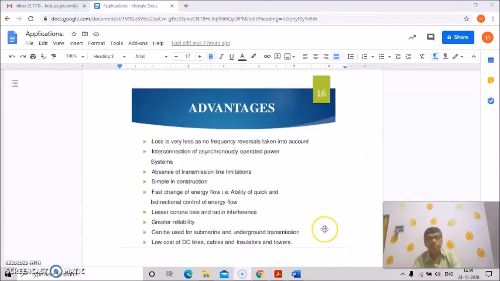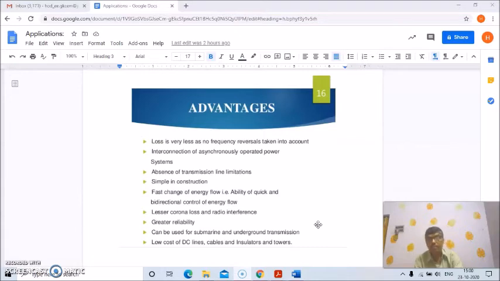Either it is constant voltage parallel scheme or constant current series scheme. Okay, now we'll discuss the advantages. Loss is very less, as no frequency reversal is taken into account, and interconnection of asynchronously operated power systems is possible. Another advantage is the absence of transmission line limitations, and it is simple in construction.